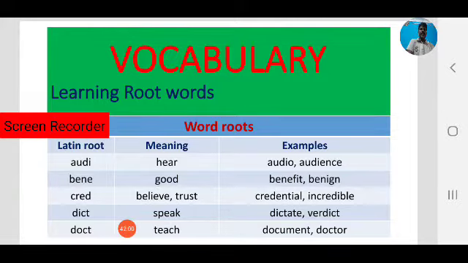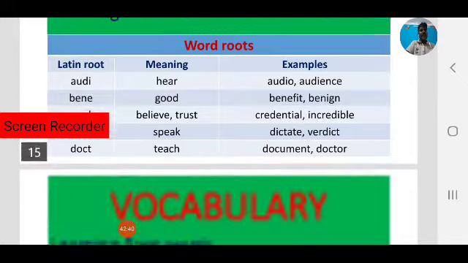Dict is a Latin root which means speak. By dict we can derive many words: dictate, dictator, verdict. Observe, these are all derived from the root word dict. Dictator, dictate, dictation, verdict. Next, doct, that is also a Latin root which means teach. Document, doctor. These are some examples.